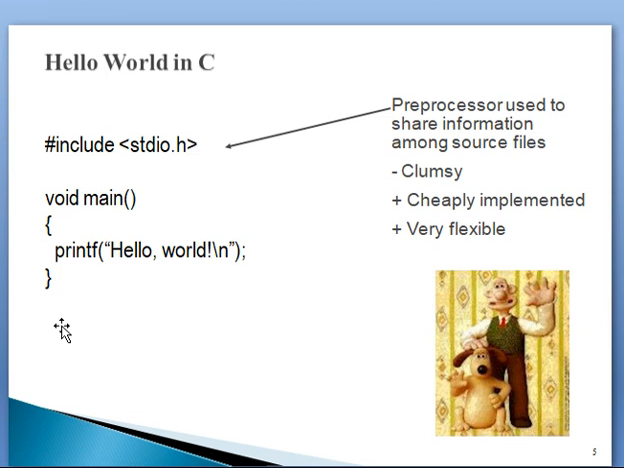Here the first line indicates a preprocessor used to share information among source files. So hash include is a preprocessor directive. It includes the standard input output header file to this program.